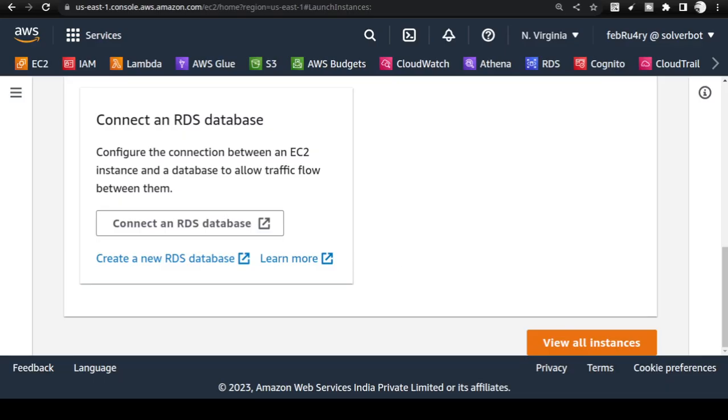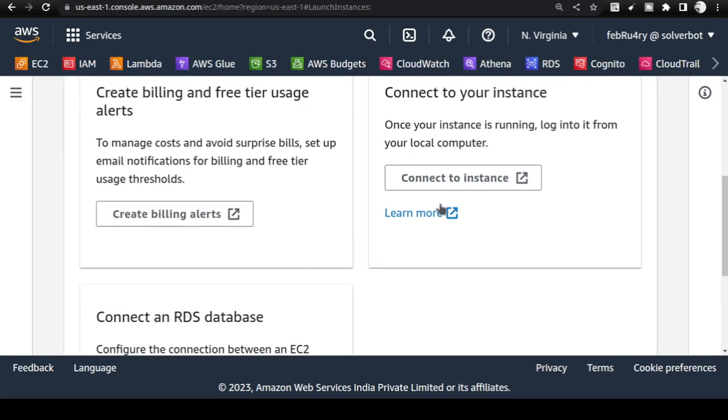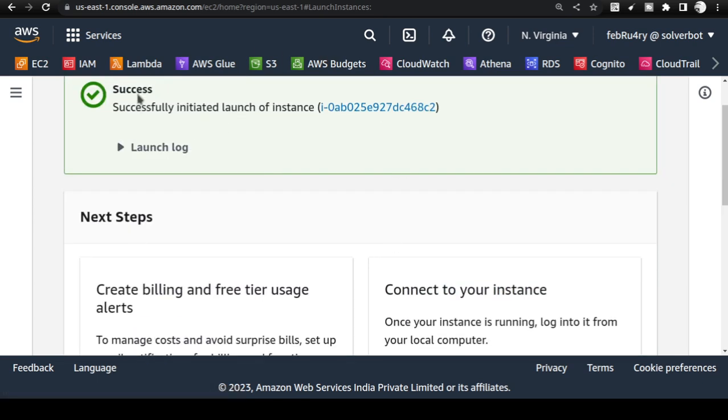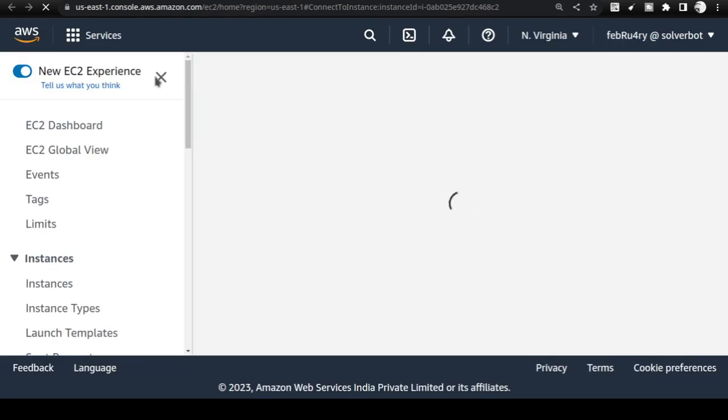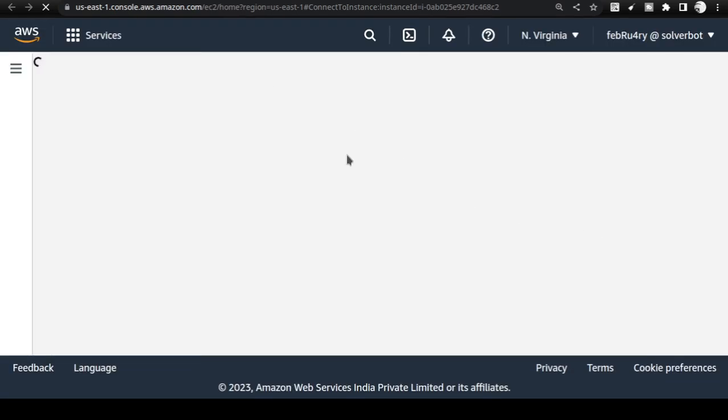Let us go back. All you need to do is click on connect to instance. So once the instance is up and running, it will show you successfully launched, and then connect to instance. Once you say connect to instance, it will open a new page. In the new page, there will be multiple options. In the multiple options, what you need to select is, I will show it to you in a second. It is loading.